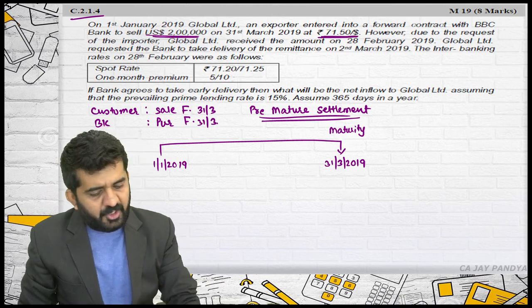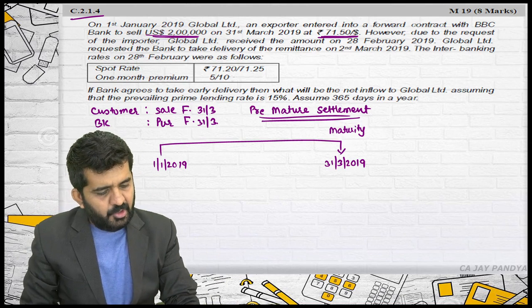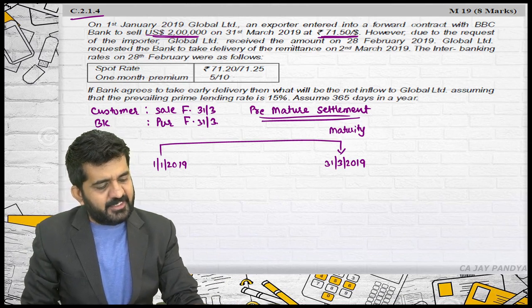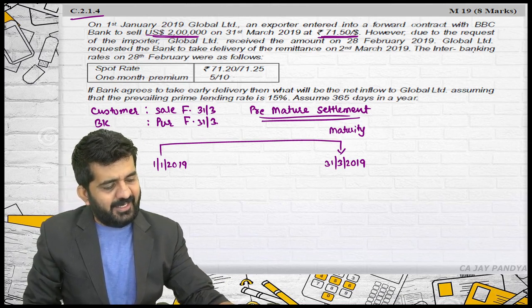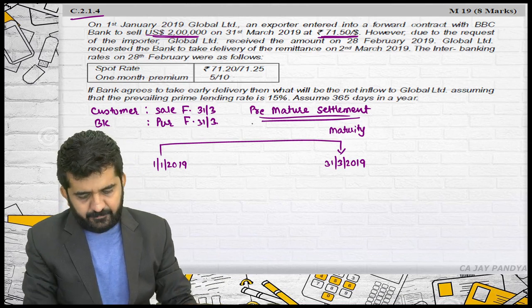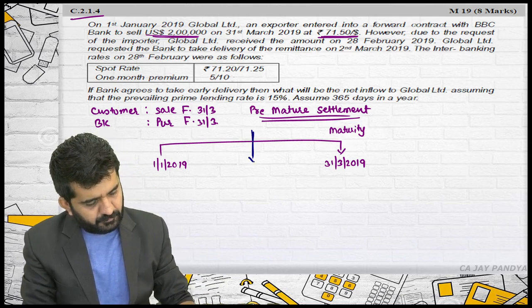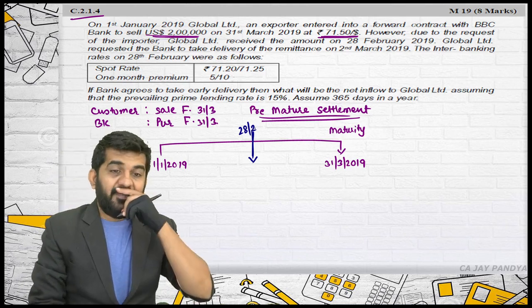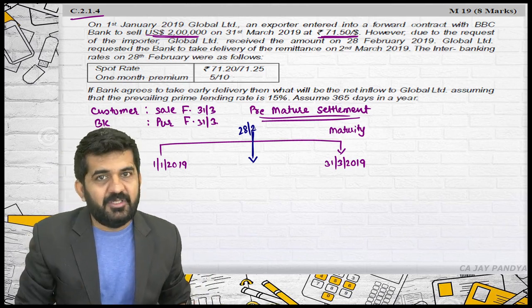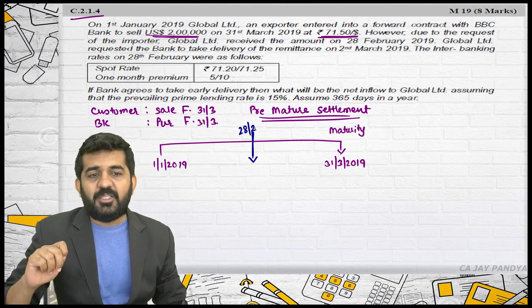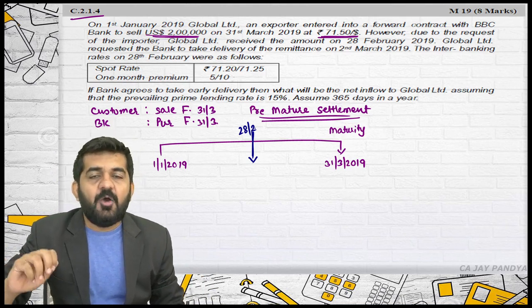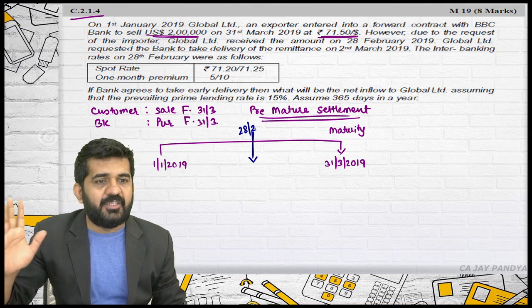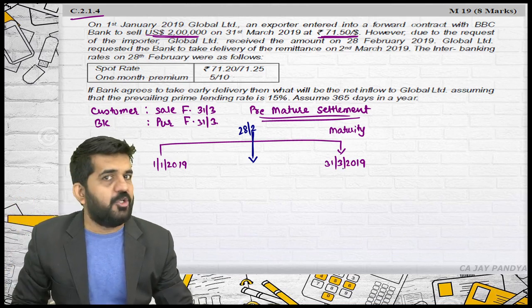However, due to the request of the importer, Global Limited received the amount on 28th of February. Now understand what the customer is doing, selling dollars. Why is it selling dollars? Because it knew that they were going to receive $2 lakh on 31st March.